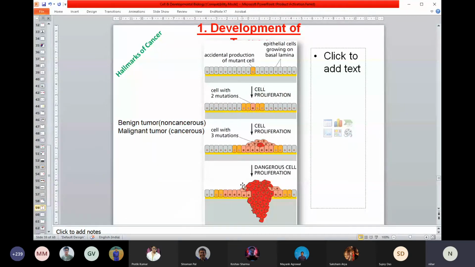But the problem is once the tumor is transformed into a malignant character, which means the cell from the origin, wherever the tumor originated, has moved to other parts of your body, you have no way to control it. I hope you understand that. A tumor that is present in your skin, that cell has now gone to your liver and started growing there. Or it is in circulation, it can go anywhere.